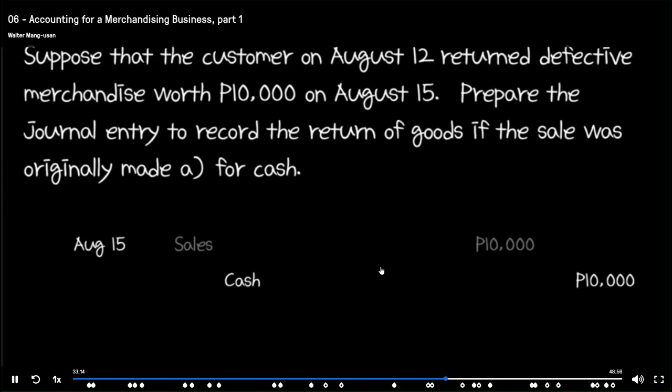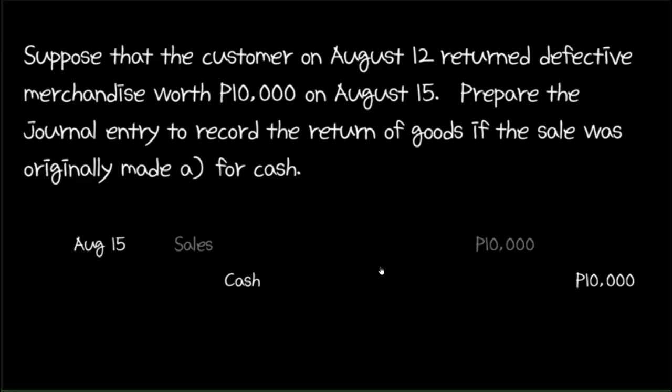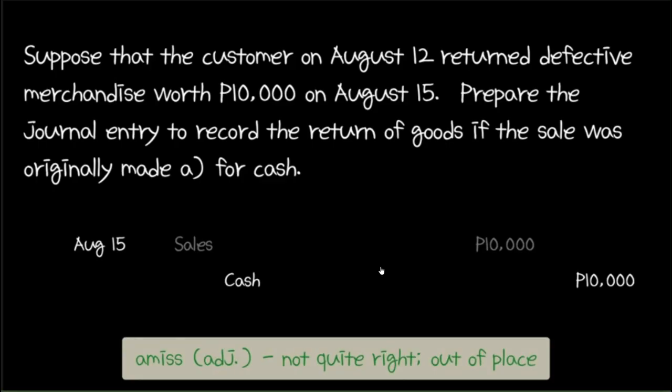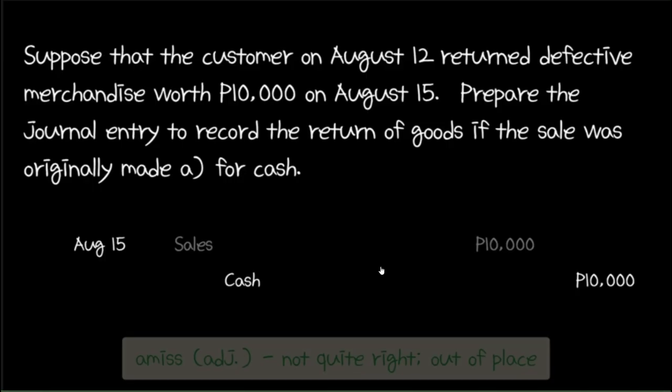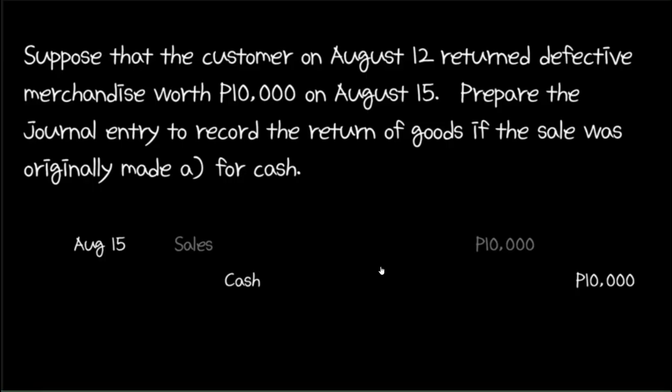Managers of businesses should keep track of the value of returned merchandise because a very high value of returns may mean that something is amiss with the fulfillment process of the business. So instead of debiting sales, we will debit a separate account which we now introduce.